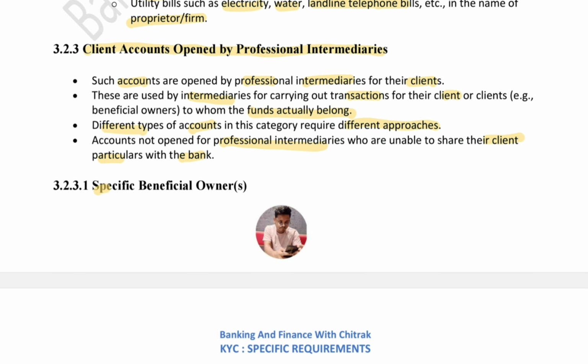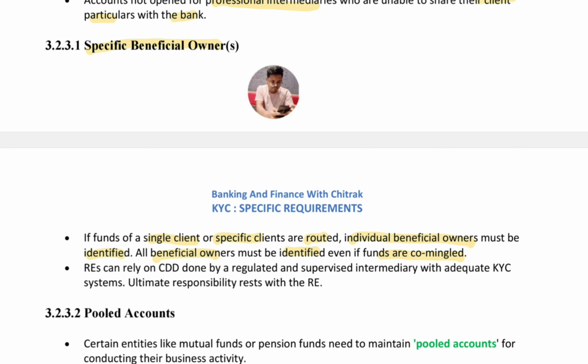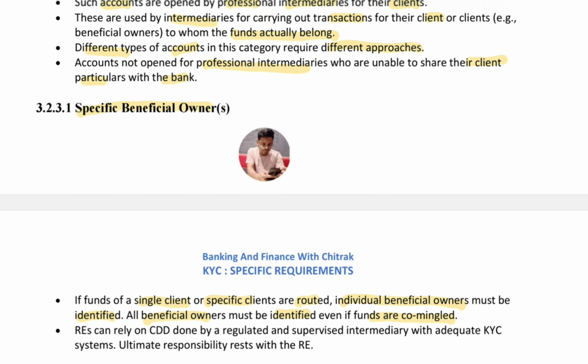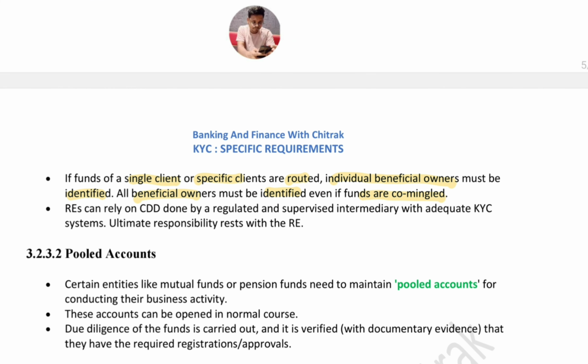Then specific beneficial owner. Now, if funds of a single client or specific clients are routed, individual beneficial owners must be identified. So all beneficial owners must be identified even if the funds are commingled. So basically, when the professional intermediaries open an account, if it's for a specific client, then also the individual beneficial owner, like who is the owner of that account, must be identified. And also if the funds are commingled, like the account is opened for several clients, then all the beneficiaries for whom the account has been opened should be identified.